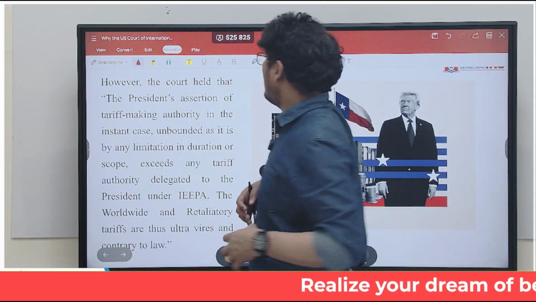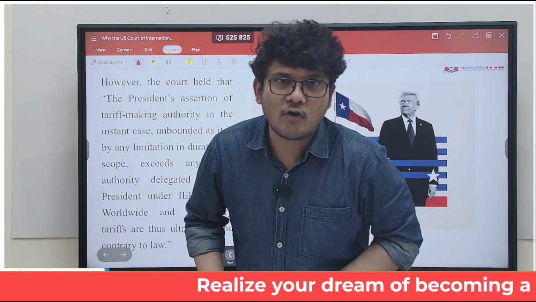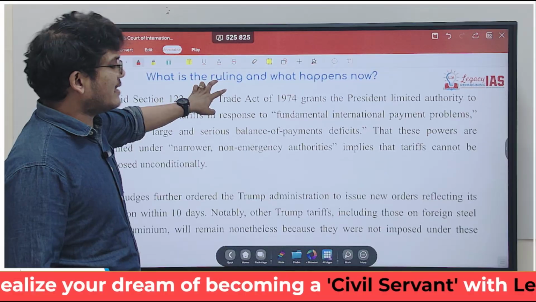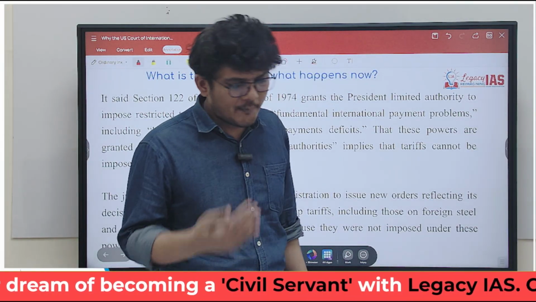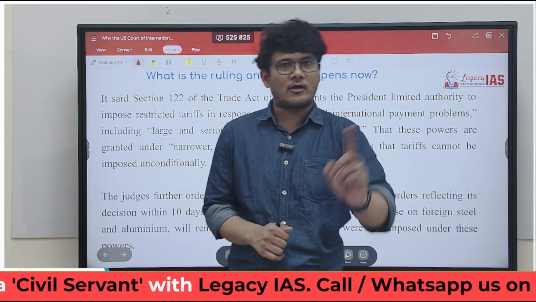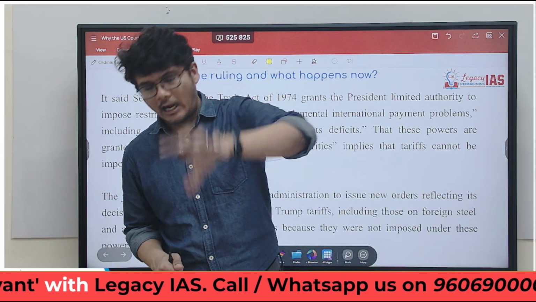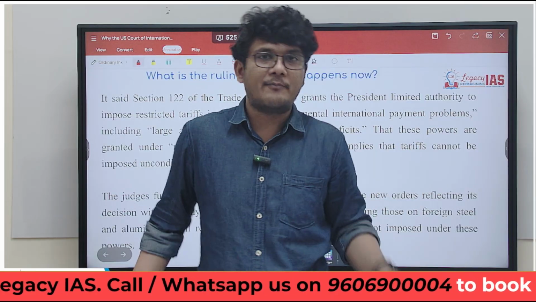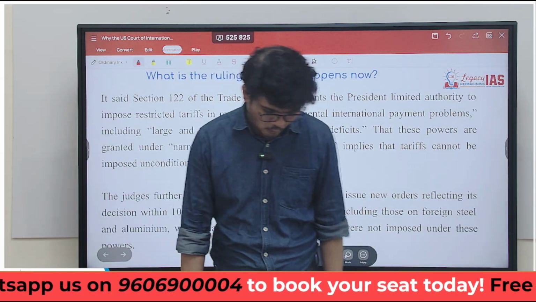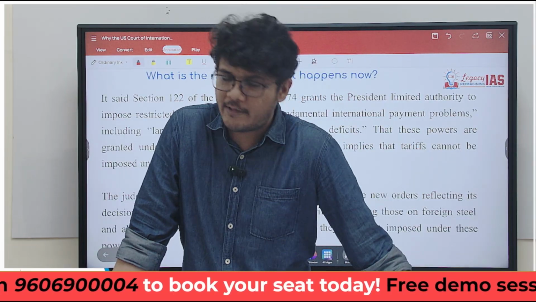So that is what the court has talked about. So clearly Donald Trump has exceeded. However, that cannot still be considered a final judgment, because what happened subsequent to that is the Court of Appeal has temporarily allowed the tariffs to remain. The matter is sub judice, and probably Donald Trump is also going to move the Supreme Court if the Court of Appeal does not give a judgment in his favor.